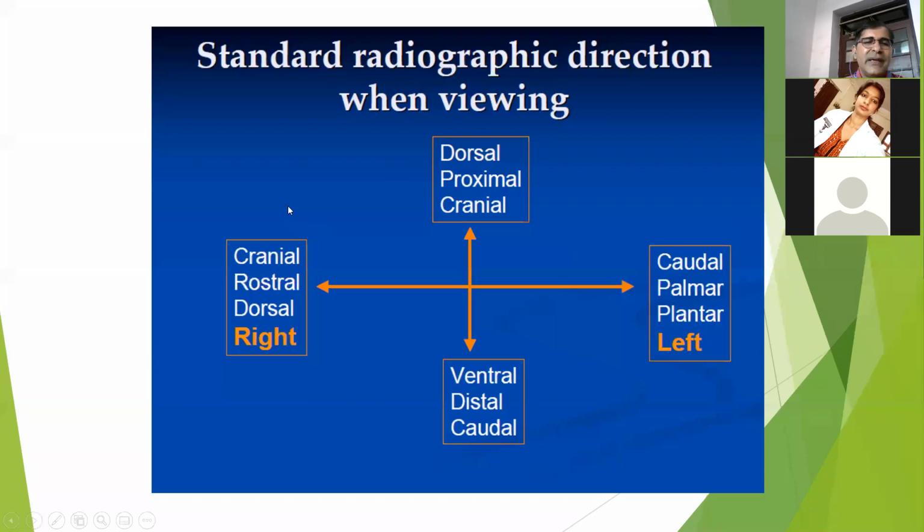Like cranial, rostral or dorsal part should be towards your left side, or right part of the animal towards this side, left towards this side, or palmar, plantar, or dorsal, proximal, cranial towards this side, and caudal part this side. Okay.